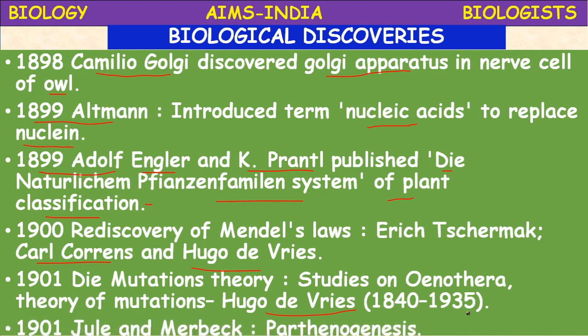In 1901, Joly and Merbach described the phenomenon of parthenogenesis. Parthenogenesis is reproduction from an ovum without fertilization.